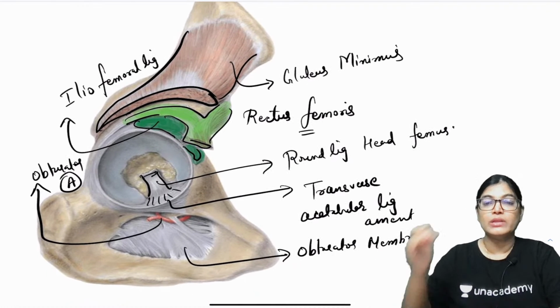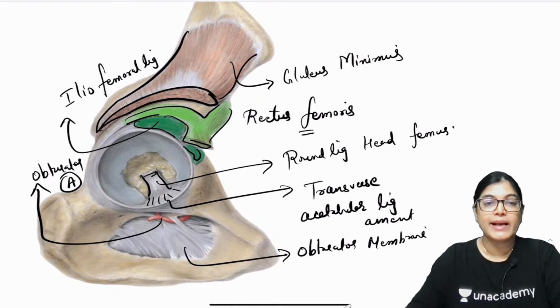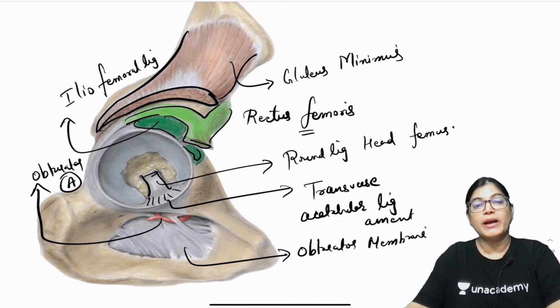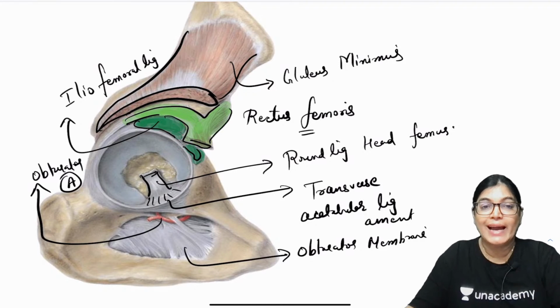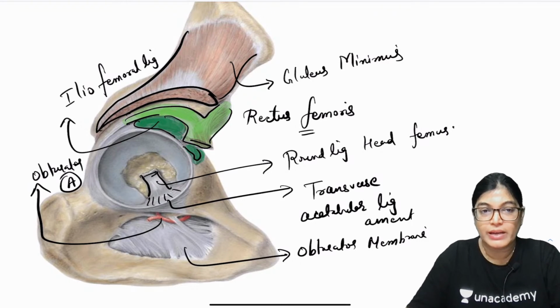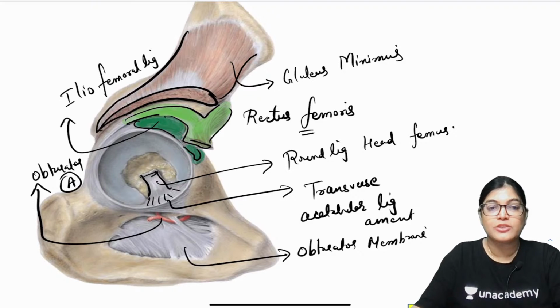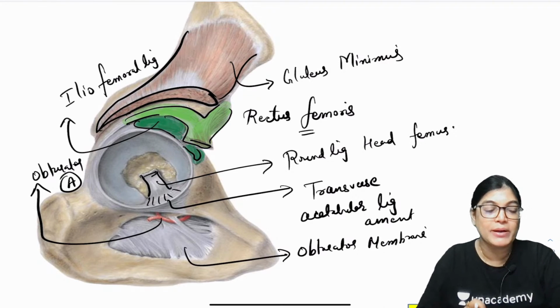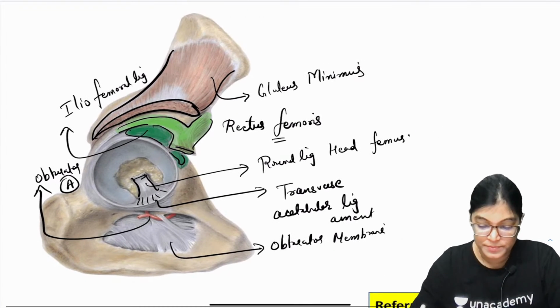Actually, we have to know the area lying above the acetabular cavity, and we get the landmark that the structure to be identified will be the structure lying close to it. From the anterior inferior iliac spine, the straight head of rectus femoris muscle originates and the iliofemoral ligament originates. So that is the crux point, and the gap which is seen in the obturator membrane is the obturator foramen, through which the obturator artery is traversing. Let's move on to the next MCQ.